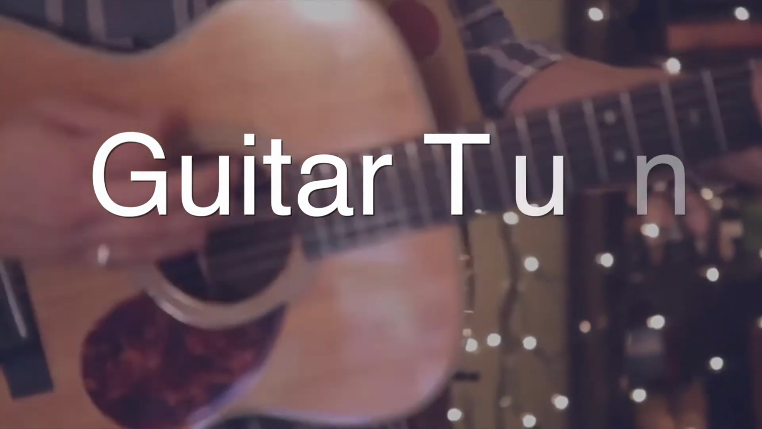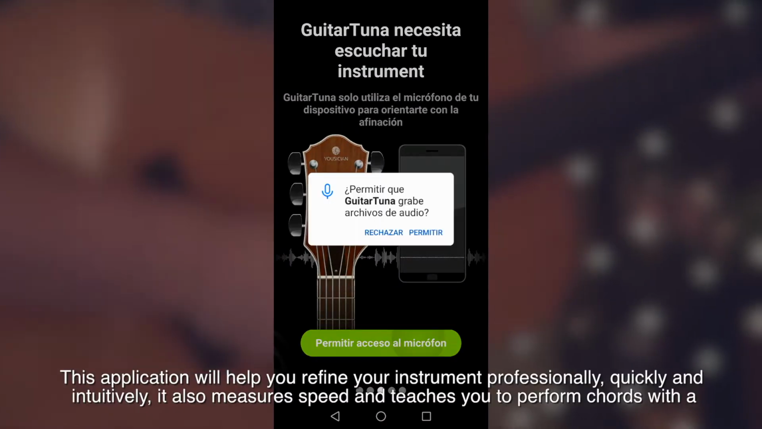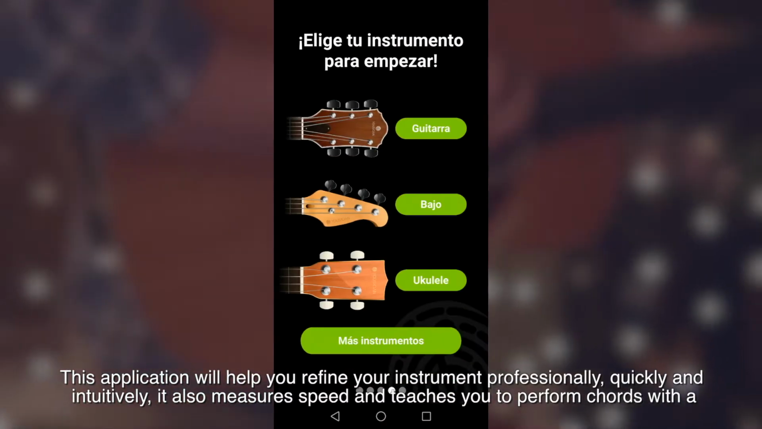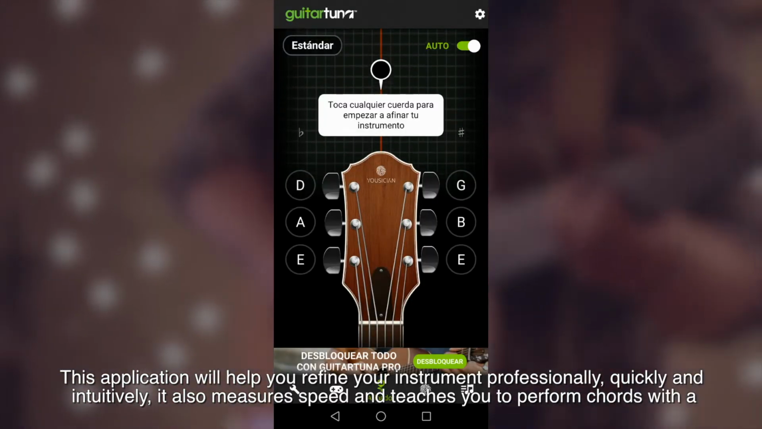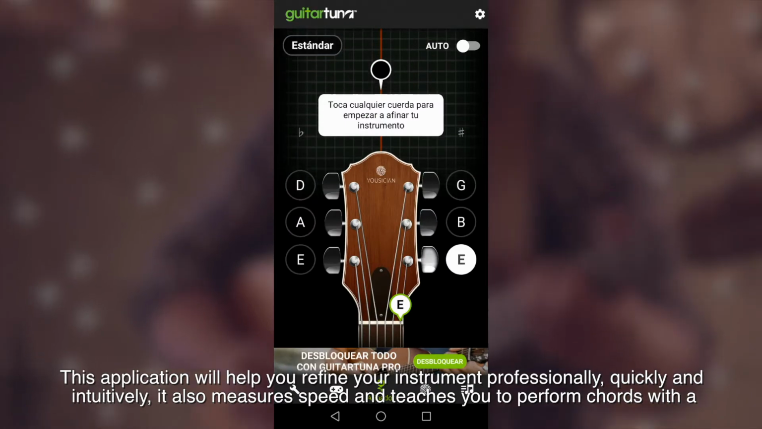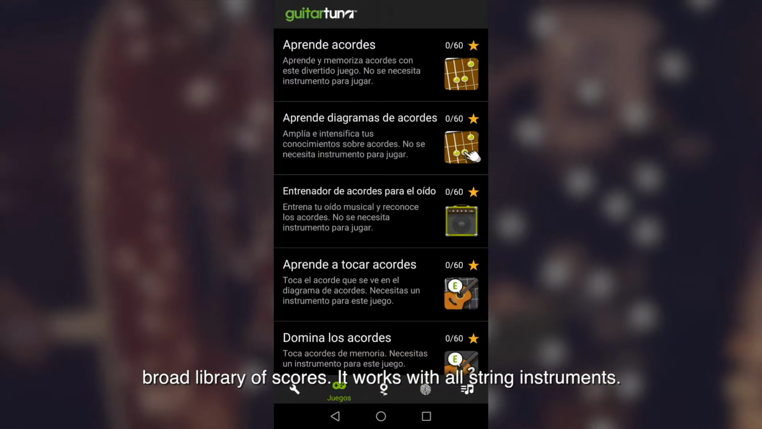Guitar tuner. This application will help you refine your instrument professionally, quickly and intuitively. It also measures speed and teaches you to perform chords with a broad library of scores. It works with all string instruments.